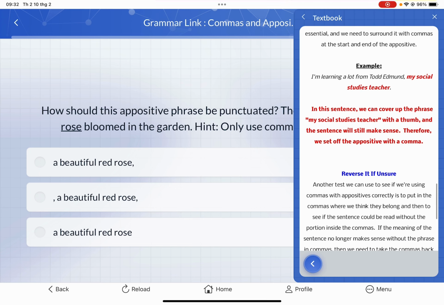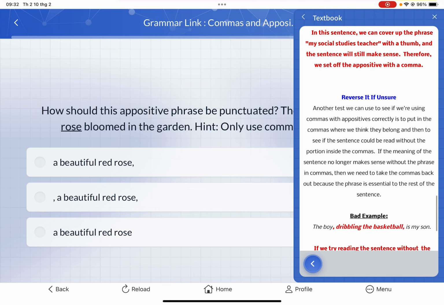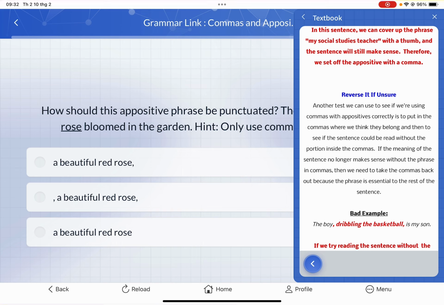But if we cover the phrase with a thumb and then we read the sentence and it does not make sense, then we don't need commas for this information. We can also reverse it if we're unsure about it.